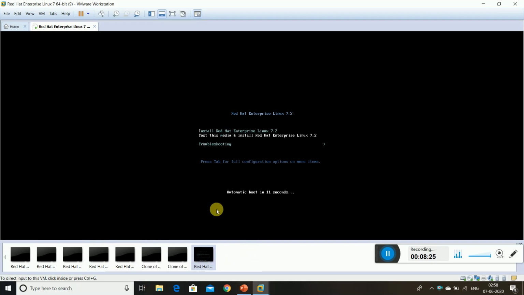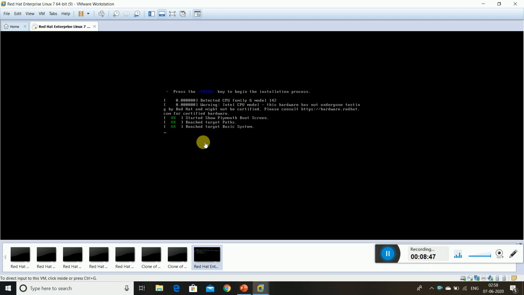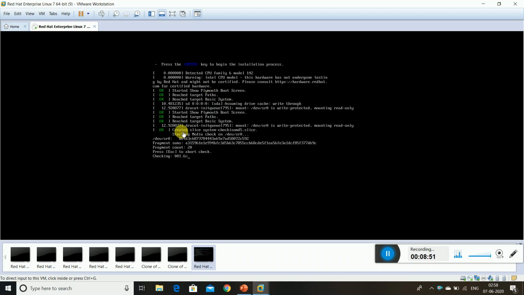They give more; there is a commercial part only. This is a free server, free platform. Within 4 or 5 seconds it is going to open, automatic boot in this. Like please press enter and it will begin the installation process. So I am pressing enter. Just I have done that. That is going on. Again I am going to press enter.